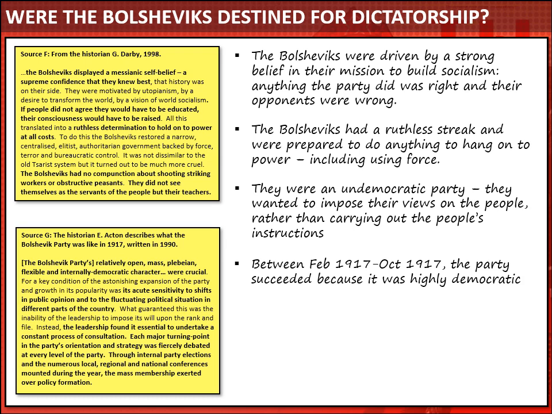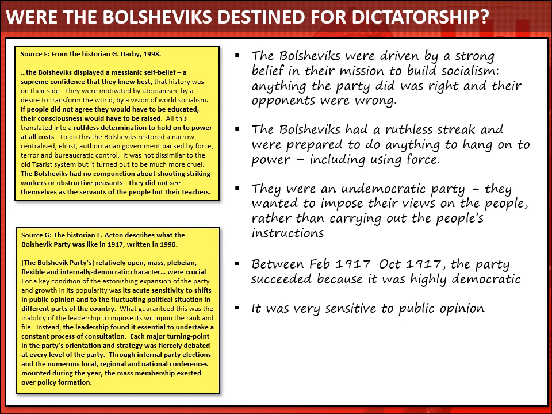Firstly, he suggests that in that last year before the Bolsheviks seized power, between February 1917 and October 1917, the whole reason why the Bolsheviks succeeded was actually because they were highly democratic as a party. And he gives some evidence to support that.